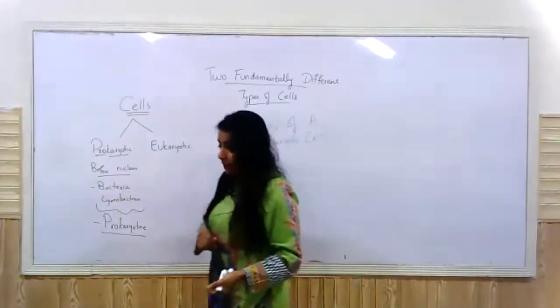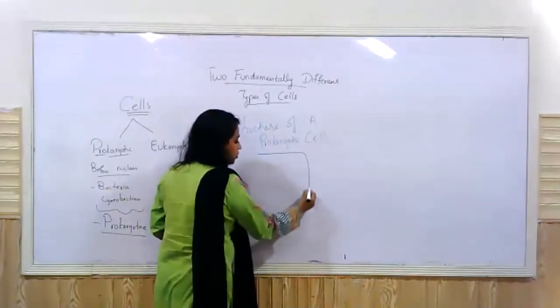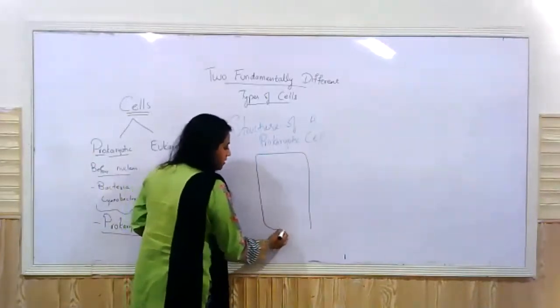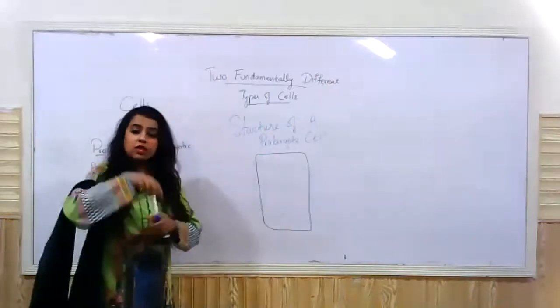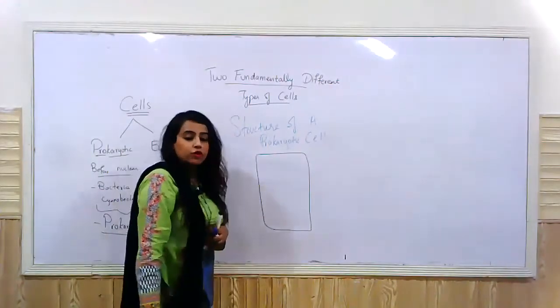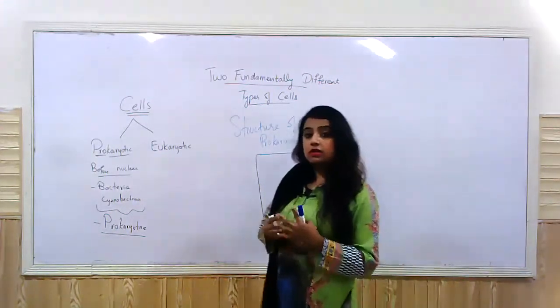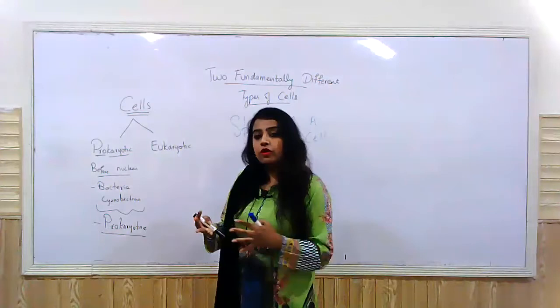I'm going to divide the cell into two halves, right? This is a general prokaryotic cell that we'll be studying. One half contains the organelles that are compulsory, that every prokaryotic cell has. And the other half will contain the parts that not all prokaryotic cells have, but some have, and the cell can survive without them as well, right? On this half, I'll be writing down the organelles that are a must.